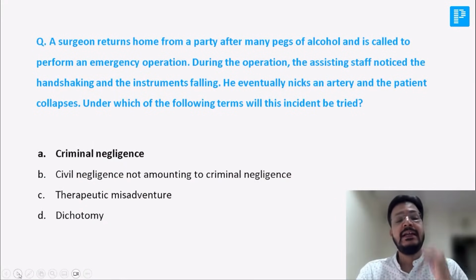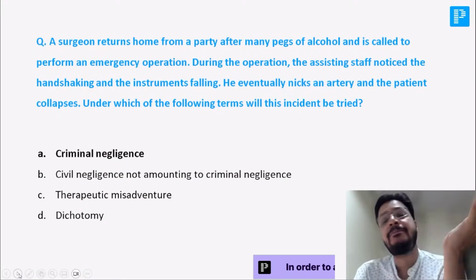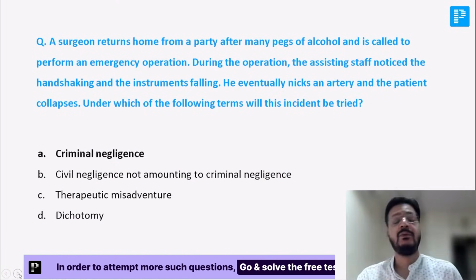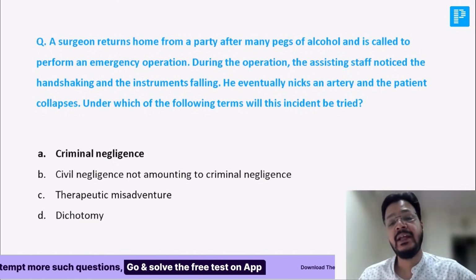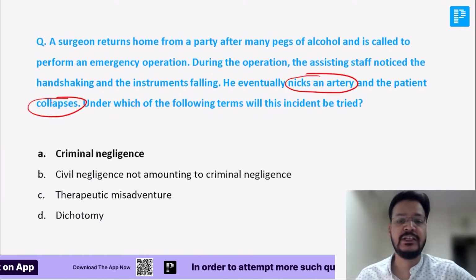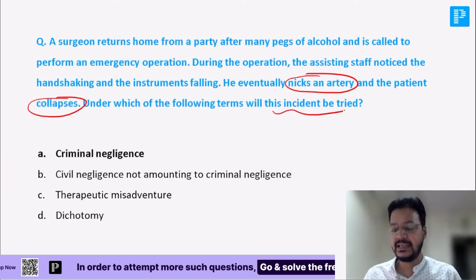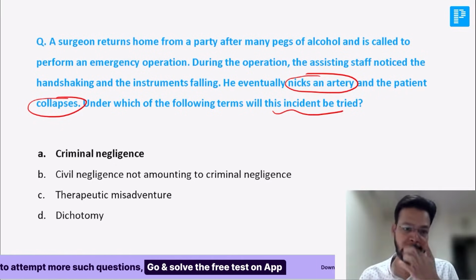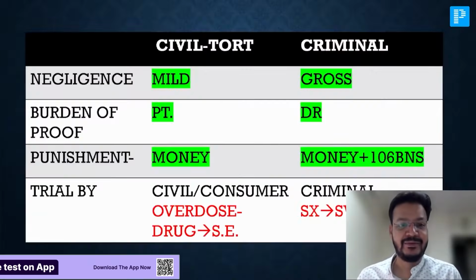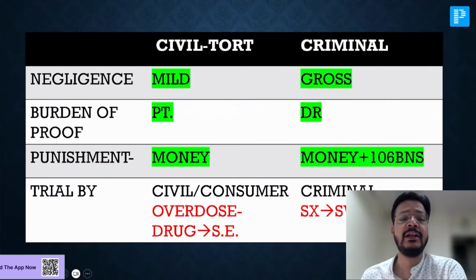Okay. A surgeon returns from a party at home, where he had alcohol, and there is an emergency operation. There was hand shaking and instruments falling. Eventually, there was a nick on the artery and the patient collapses. Is it a civil negligence or criminal negligence? Yes, tell me. It is a criminal negligence, my dear friend. Now, sir, what is the difference between civil and criminal negligence?